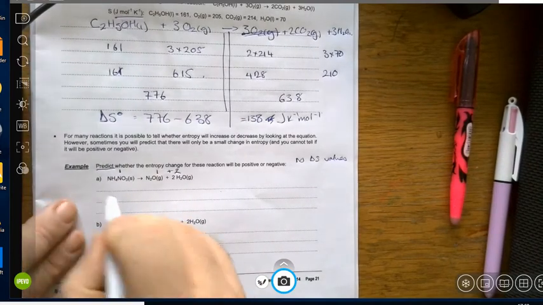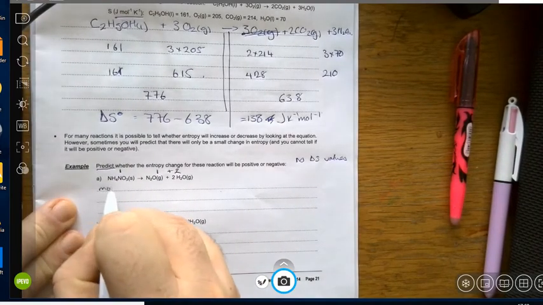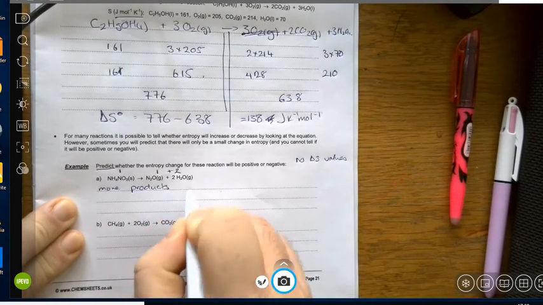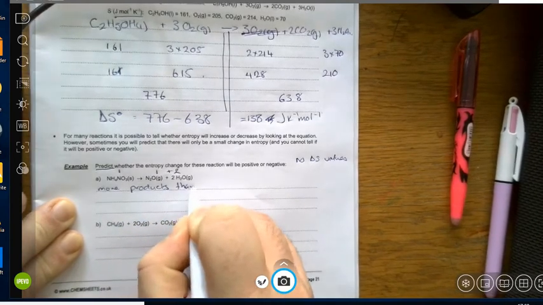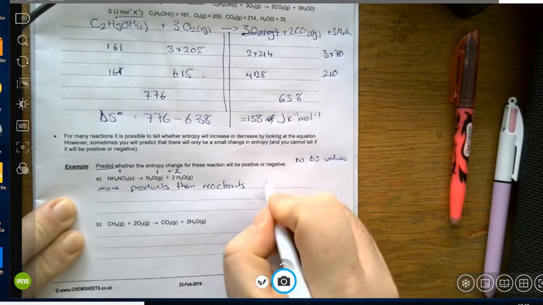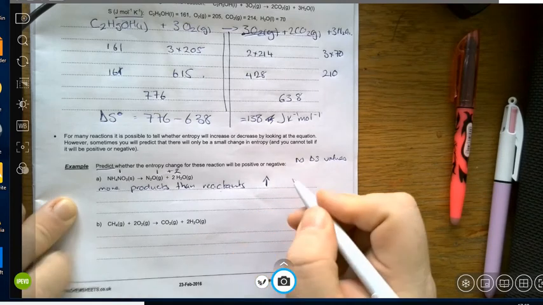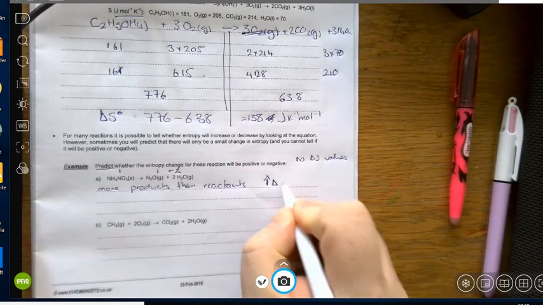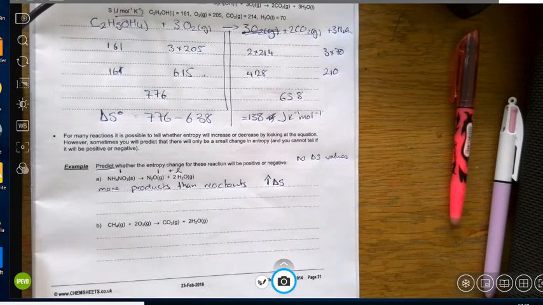So more products than reactants. There's more products than reactants. What is going to happen then is by producing more products, the delta S would increase. So that would cause the delta S to increase.